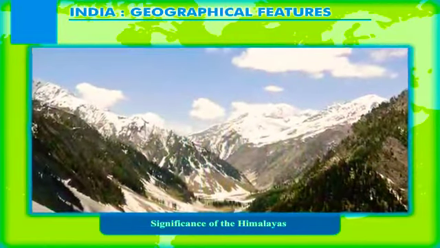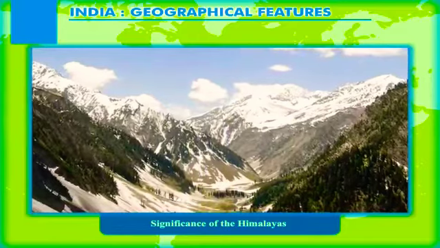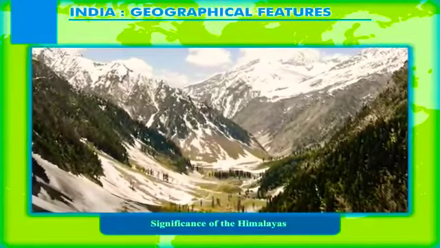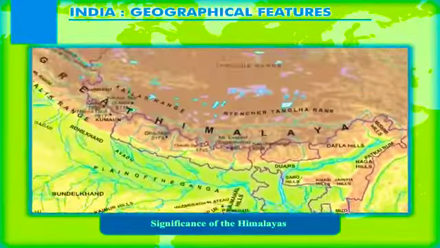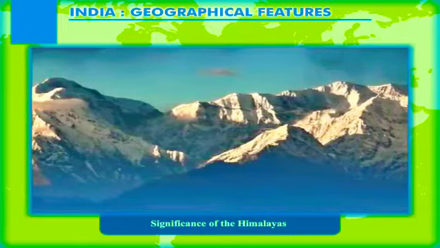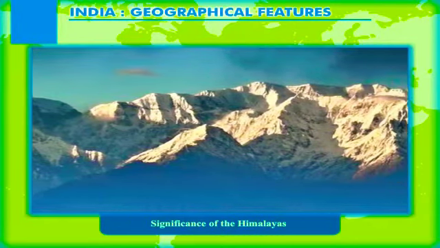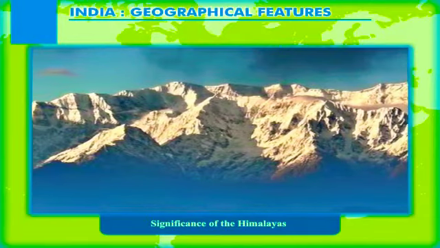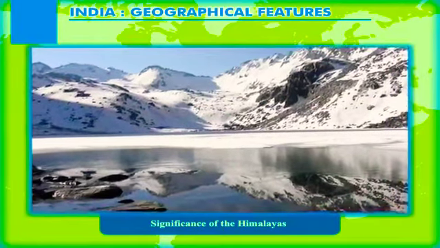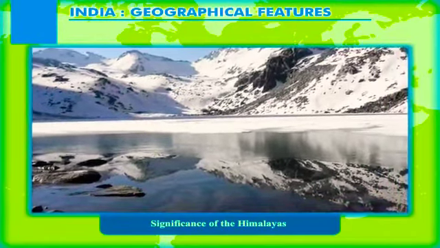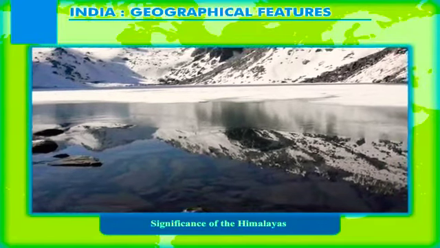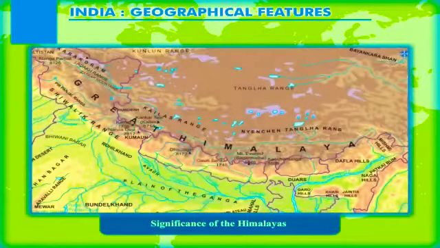Significance of the Himalayas. The Himalayas have played a dominating role in deciding the geography of the Indian subcontinent and, more importantly, the life of the people of India. Although the importance of Himalayas as a barrier for the invaders has declined in recent times, they still form a natural boundary between India and most of Asia. They still play a significant role as a cultural barrier. Himalayas are the abode of snow. The massive snowfields and glaciers are the source of several North Indian rivers. Thus, they contribute greatly in the formation of the fertile northern plains of India.